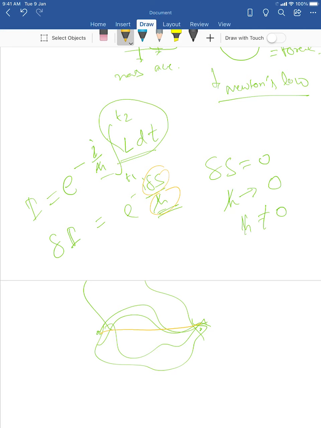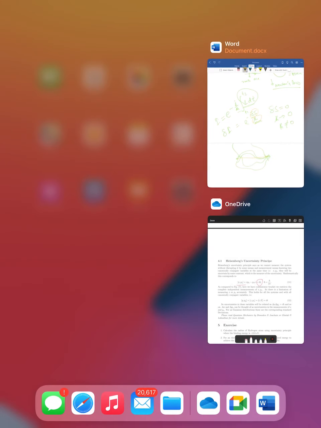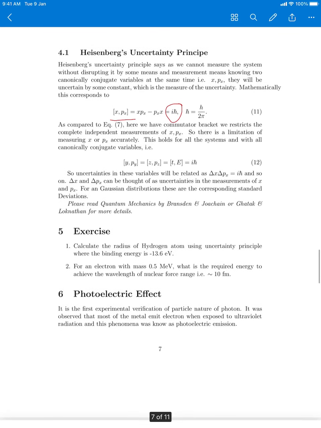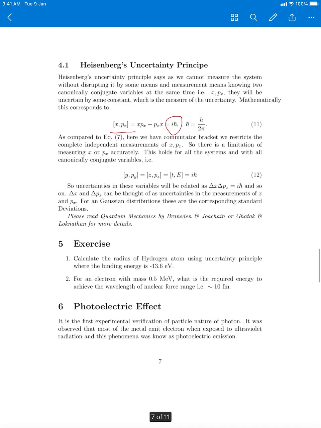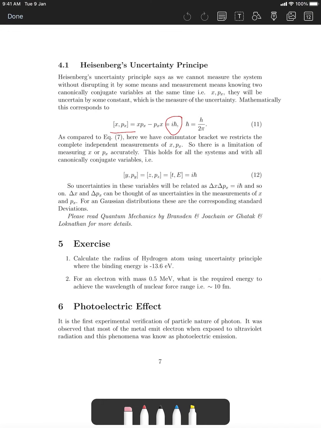But just remember that when you go to h cross not equal to 0, you allow more paths to happen, and that is related to the fact that these commutator brackets are non-zero. Because of these non-zero commutator brackets, you can think of the other canonically conjugate variables like y, p_x, and then you also have this t, E; these are canonically conjugate variables.